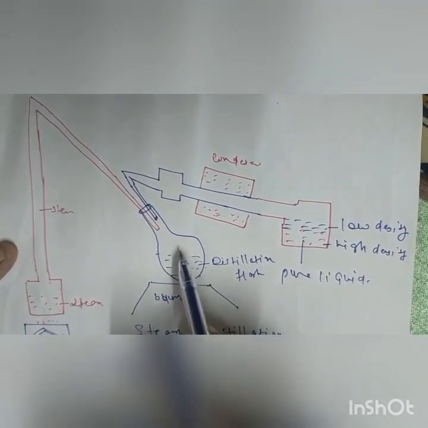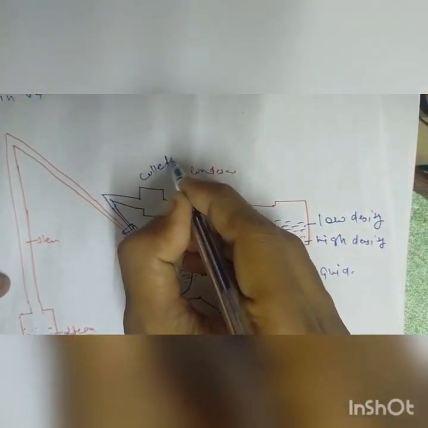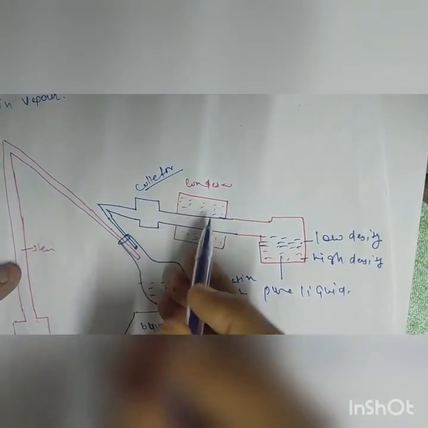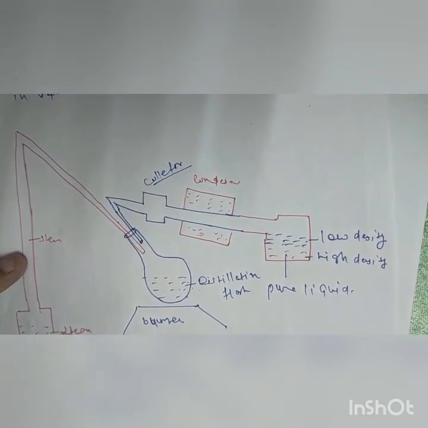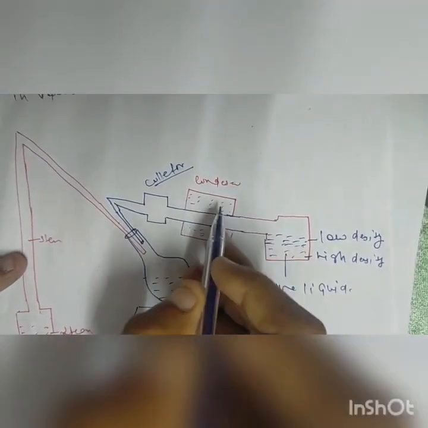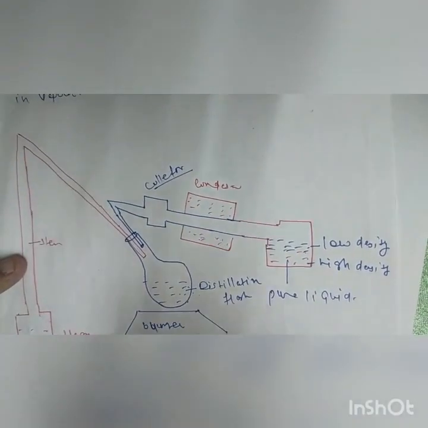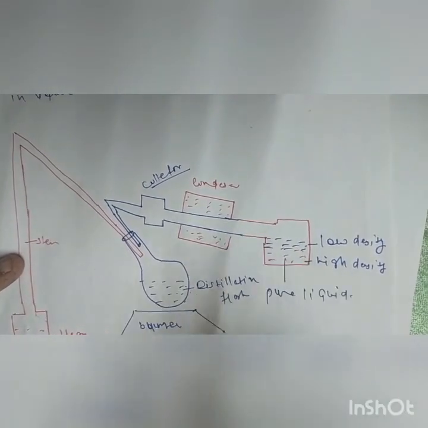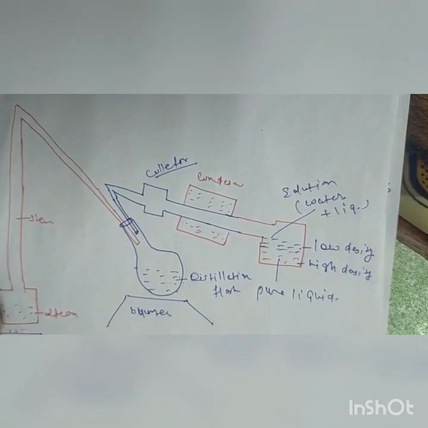Now the vapor moves in the upward direction and goes to the collector, and further it goes to the condenser or condensation unit, where it converts from vapor to liquid, and finally we get this solution in the receiver. We get the solution of water plus the liquid of interest.